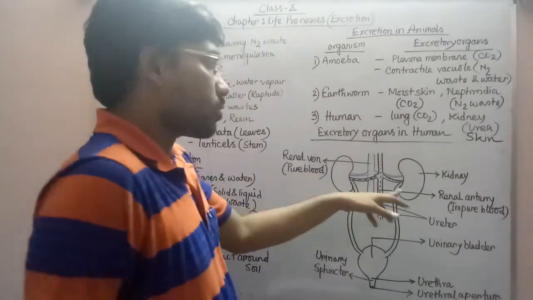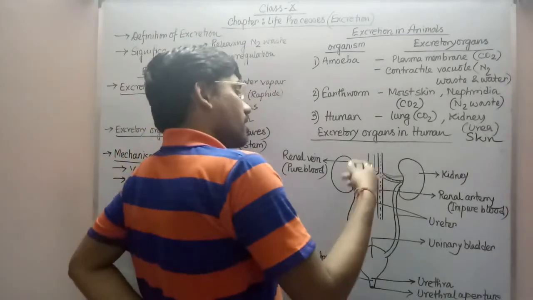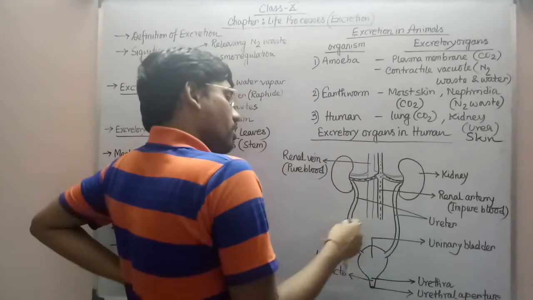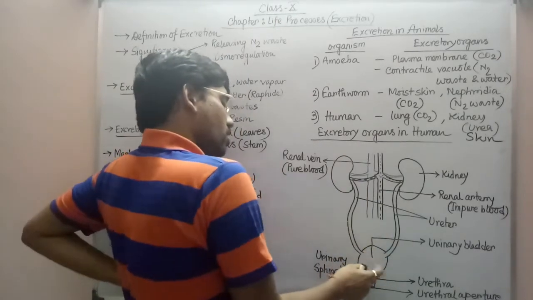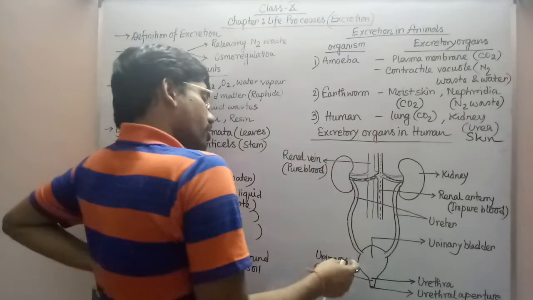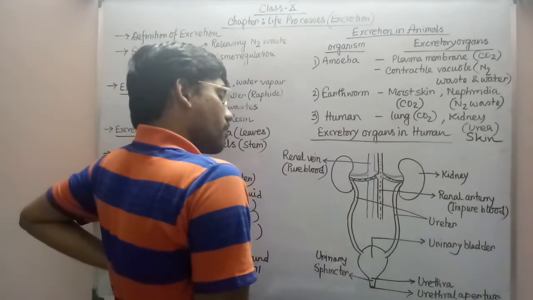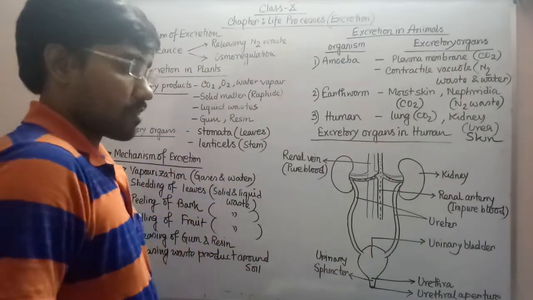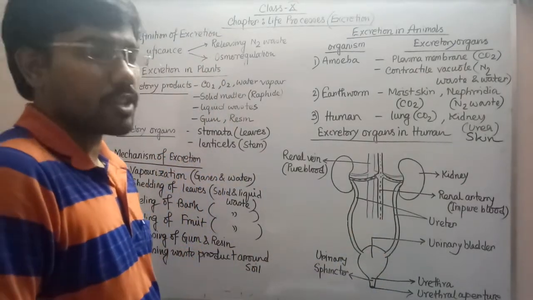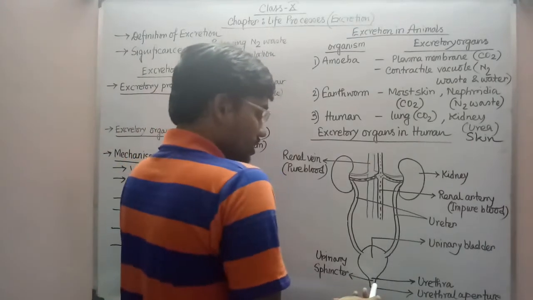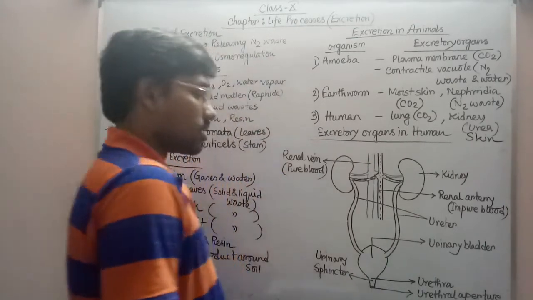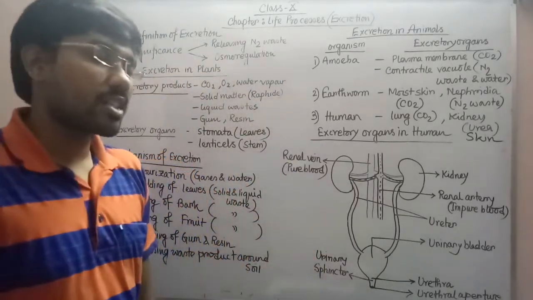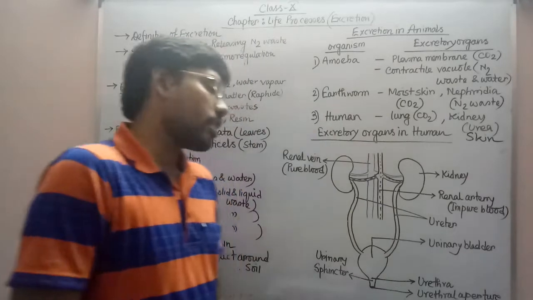Keep it in your mind. These are the two kidneys present towards the dorsal side. Renal artery is entering, renal vein is coming out, and from the two kidneys, two tubes are coming out. Those are ureters. Those ureters are opening within a sac-like structure, that is urinary bladder. And keep it in your mind, inside the urinary bladder there are muscles which can get contracted and relaxed according to the quantity of the urine present within the urinary bladder. And next is the channel, that is urethral meatus or urethral canal, and that is opening outside through an aperture, known as urethral aperture, through which the urine is coming out.